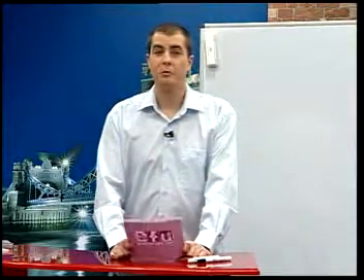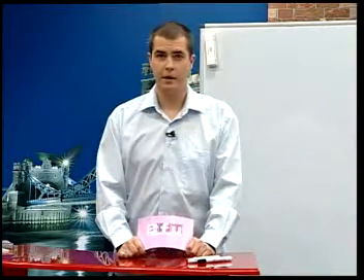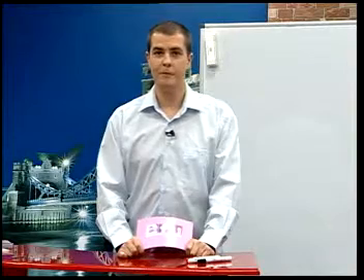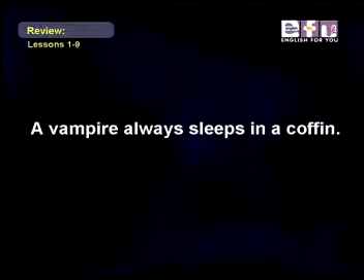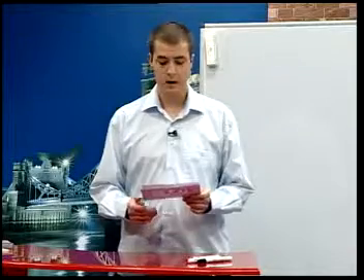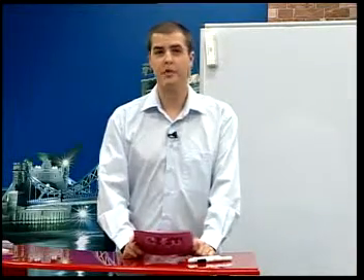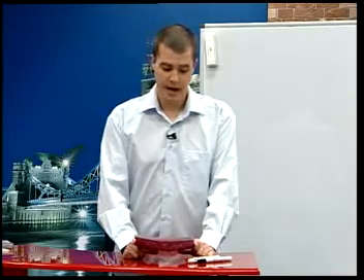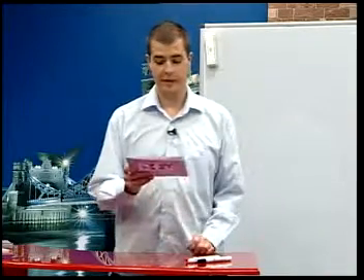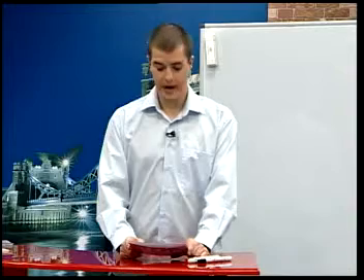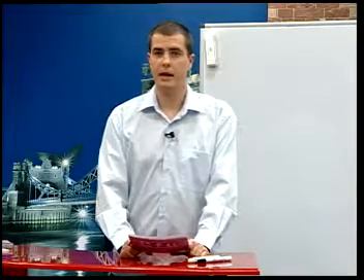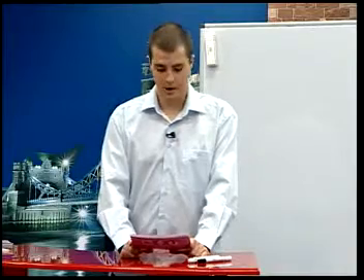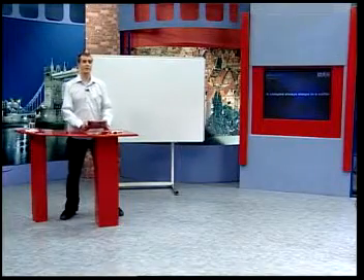Welcome. Today we're going to review lessons 1 through 9 and we'll begin with a review of verb tenses. So have a look at this example. A vampire always sleeps in a coffin. The verb in this sentence, sleeps, is the present simple tense, and the present simple expresses events or situations that exist always, usually, or habitually, that is, that they exist like a habit. They existed before now, exist in the present, and they will probably exist in the future.